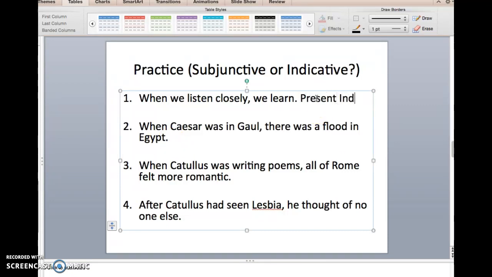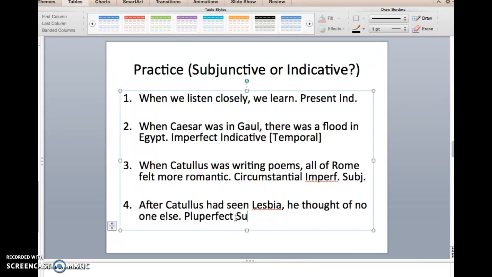Present indicative, imperfect indicative, because it's temporal, and we're going to say this is circumstantial imperfect subjunctive, and this is pluperfect subjunctive circumstantial usage. All right, good. Moving on.